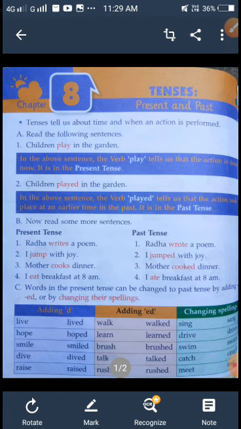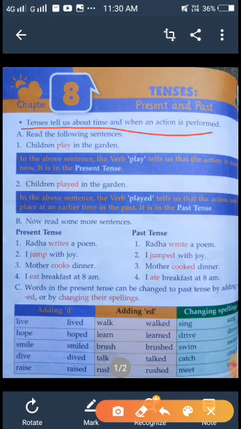As you know, we have already completed the 7th chapter. Today we are going to discuss the 8th chapter, which is about tense. So there is a question: what is the meaning of tense? And there is a beautiful answer. Tense tells us about the time when an action is performed.